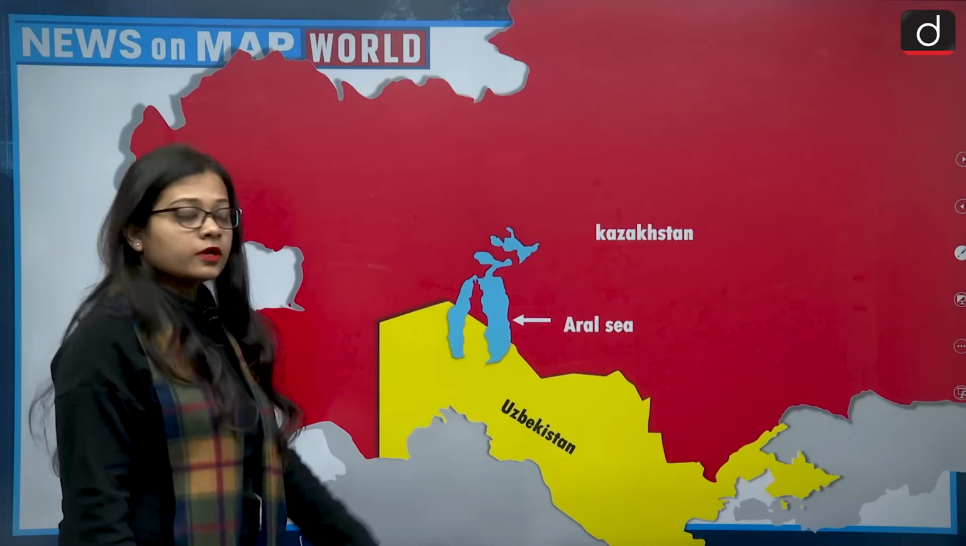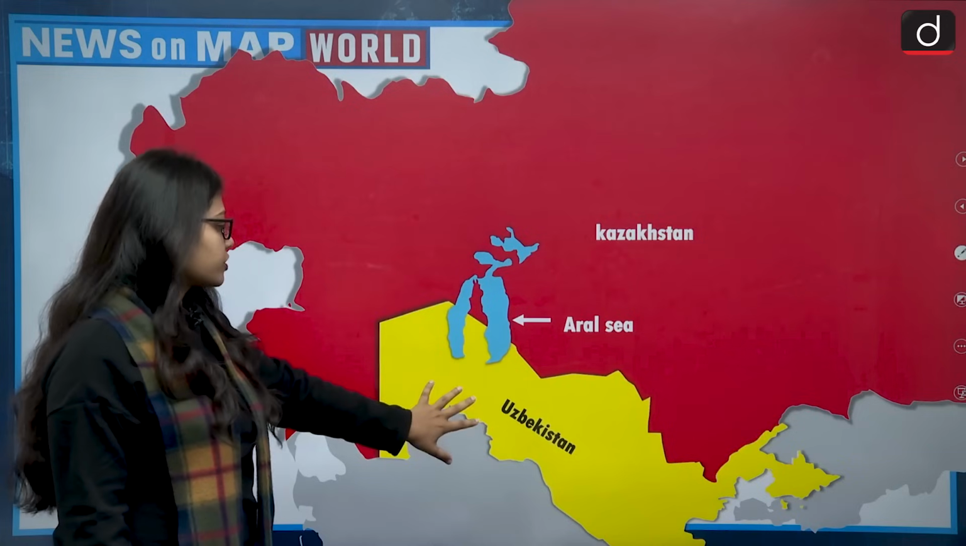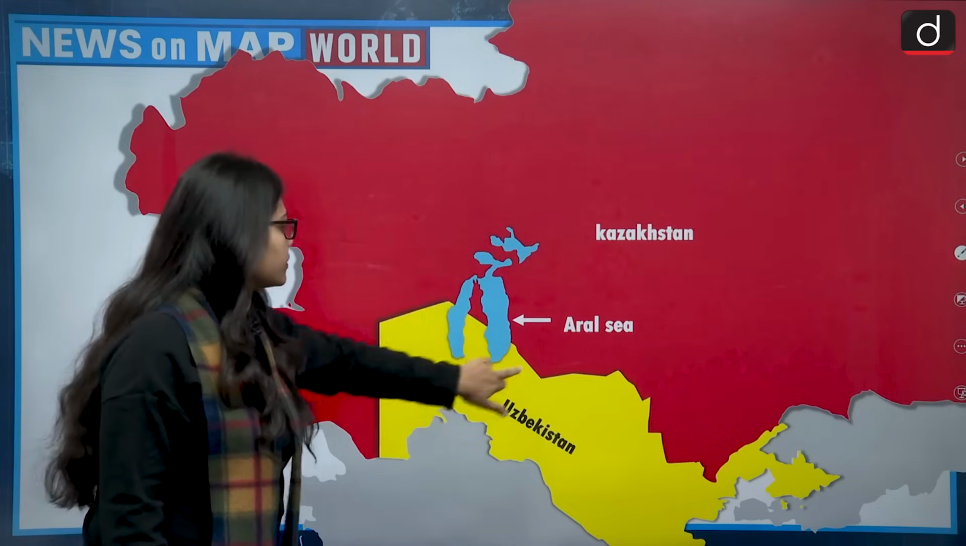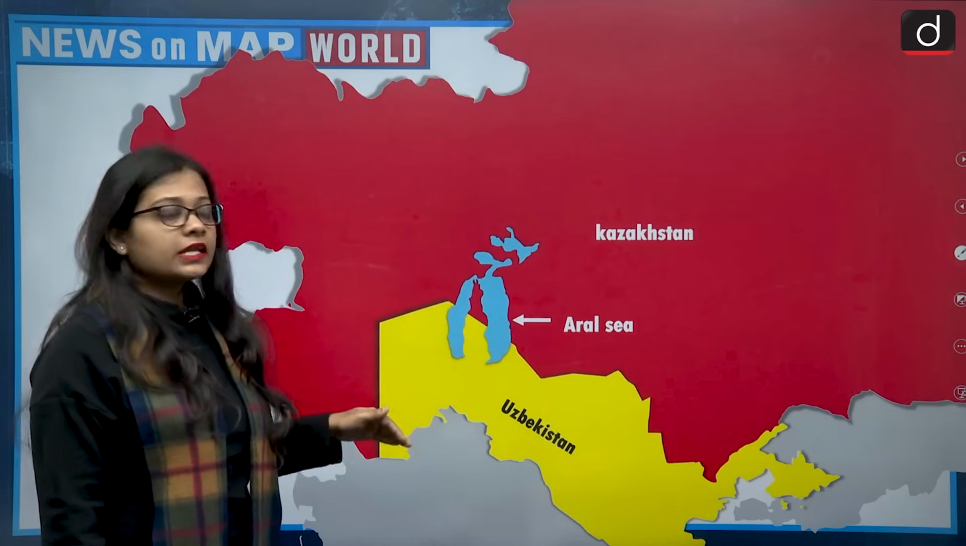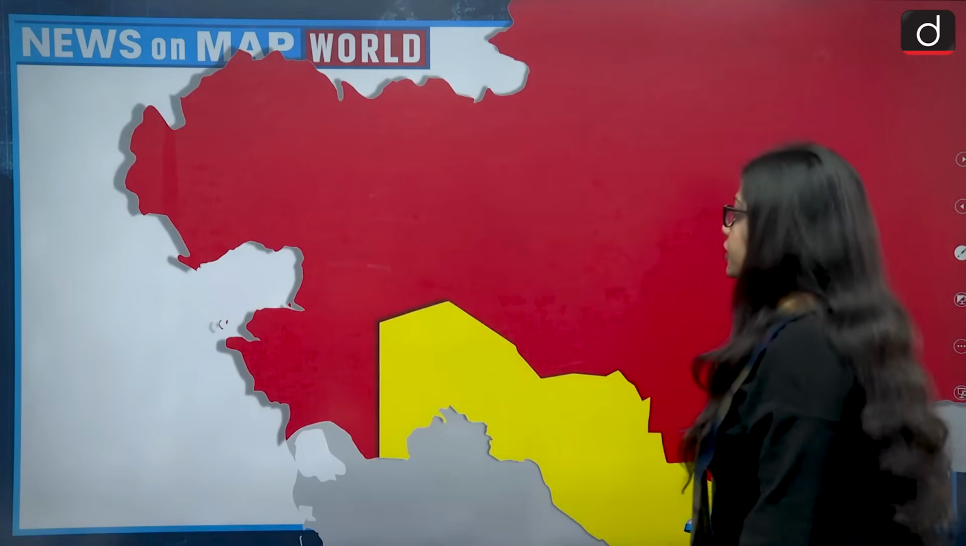Okay, look at this map. So this is Kazakhstan, the red portion, and this yellow portion is Uzbekistan, and in between, the blue which you are able to see, this part, is the Aral Sea. So the Aral Sea is completely lying between Kazakhstan and Uzbekistan. So it is completely bordered by these two countries.